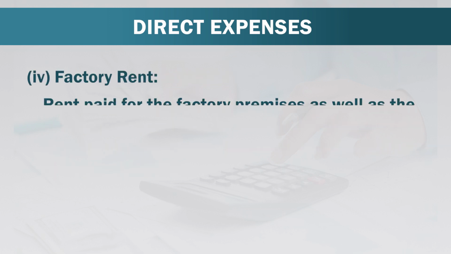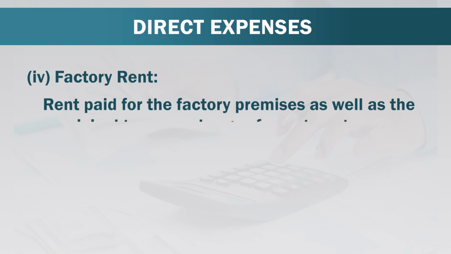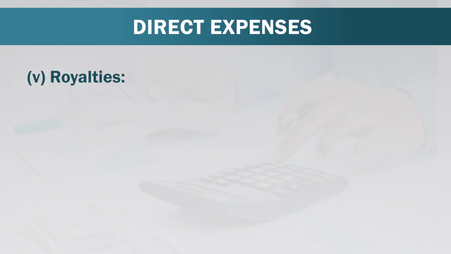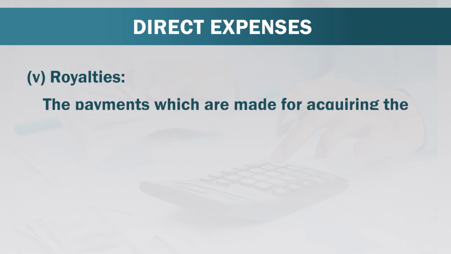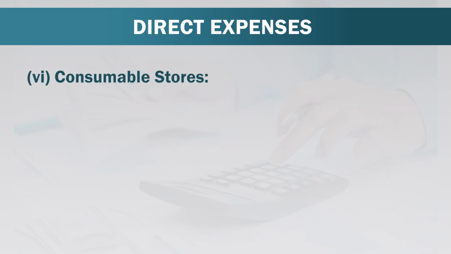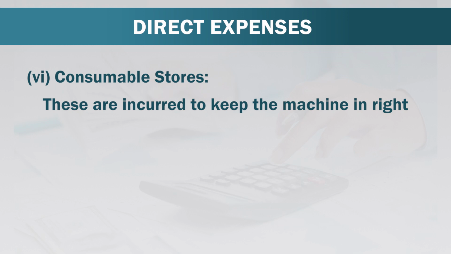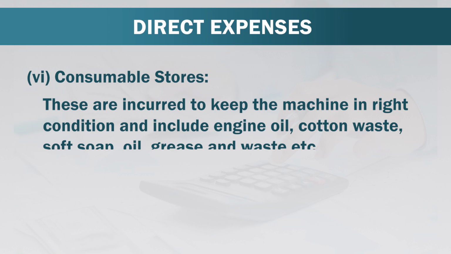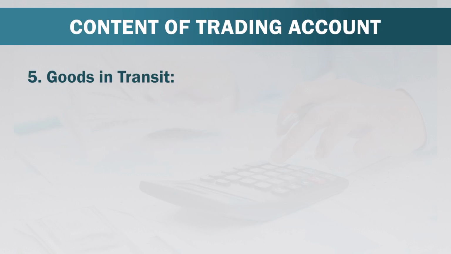Factory rent: rent paid for the factory premises as well as the municipal taxes or charges for water etc. are debited to the trading account. Fifth is royalties, the payments which are made for acquiring the right to use patents; it is treated as a direct expense. Next is consumable stores. These are incurred to keep the machines in right condition and include engine oil, cotton waste, soft soap, oil, greases and waste etc.